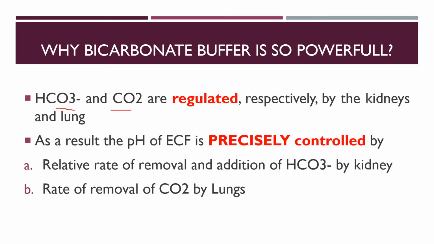Whenever there is any change of pH, the lung will try to either remove the carbon dioxide or retain the carbon dioxide to restore the pH. Or the kidney will try to remove the HCO3 minus or retain the HCO3 minus in order to restore the pH. So HCO3 minus and carbon dioxide are very closely regulated by the kidneys and lung, and that is the reason why the bicarbonate buffer is very useful in our body.